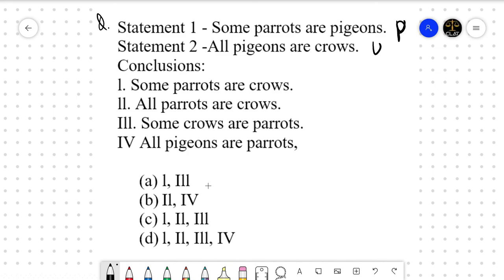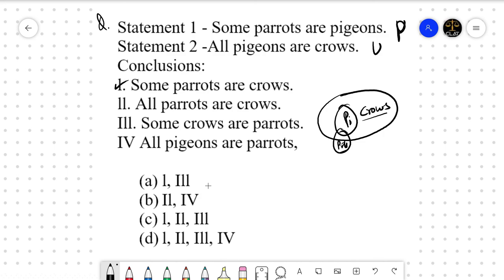We would go first with the universal statement, right? All pigeons are crows. I'm very bad with drawing, guys. I'm so sorry. Some parrots are pigeons. What are the conclusions that we can draw from here? First is some parrots are crows. Yeah, we can say that. At least one parrot is a crow.